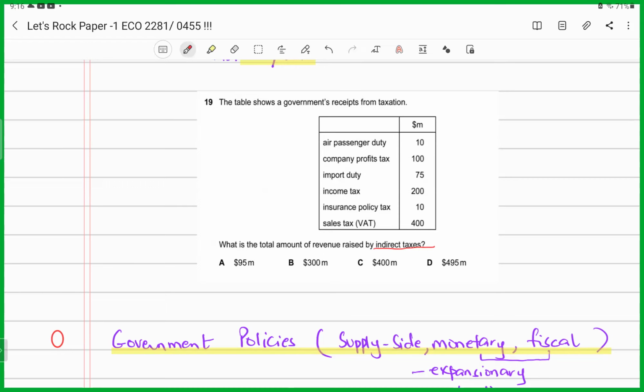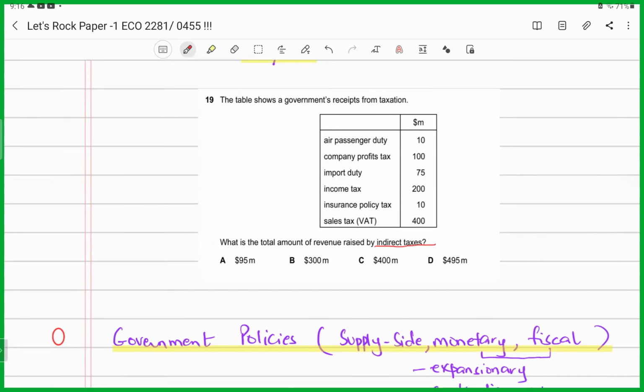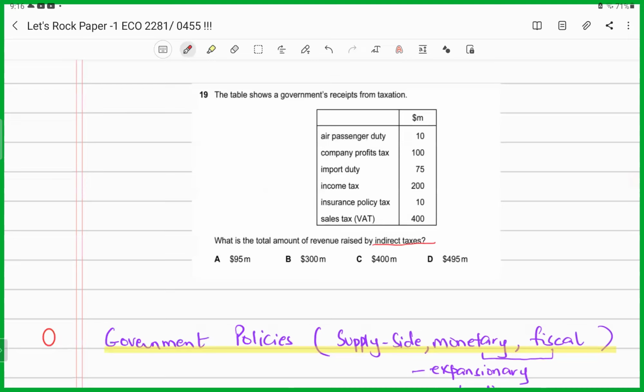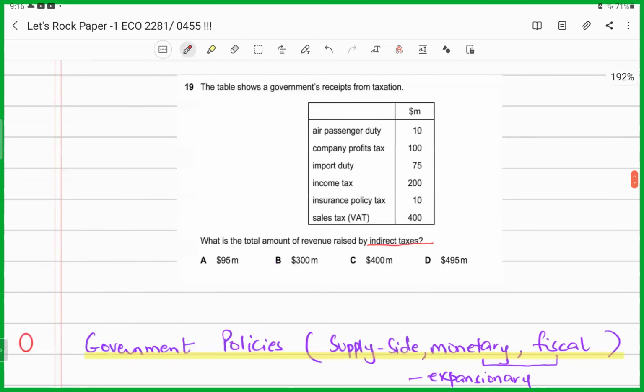For instance, in this case, which will you pick up for indirect tax calculations? Yes, you'll pick air passenger duty. Yes, you'll pick import duty. Yes, you'll pick insurance policy tax, and you'll pick VAT. You'll add all these four up and you will add up to $495 million. That's your answer. Company profits and income tax are an example of direct tax.